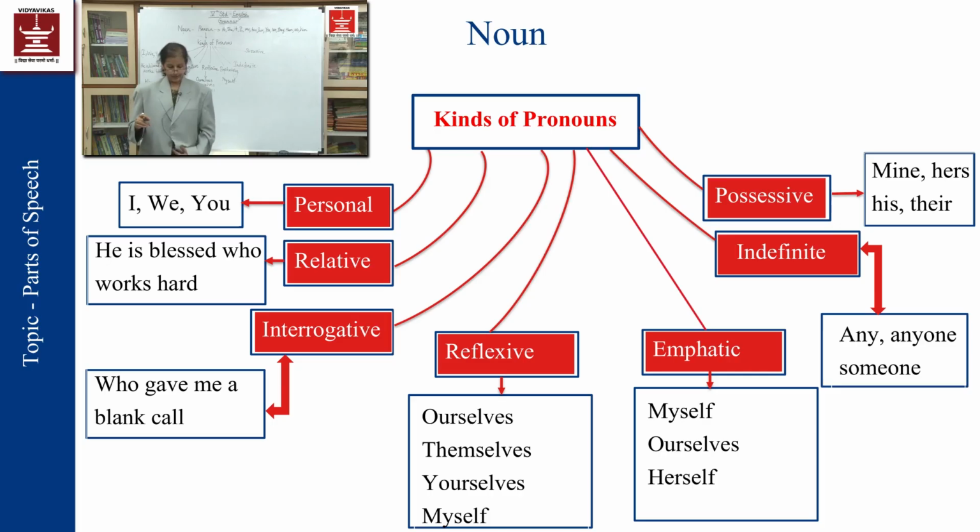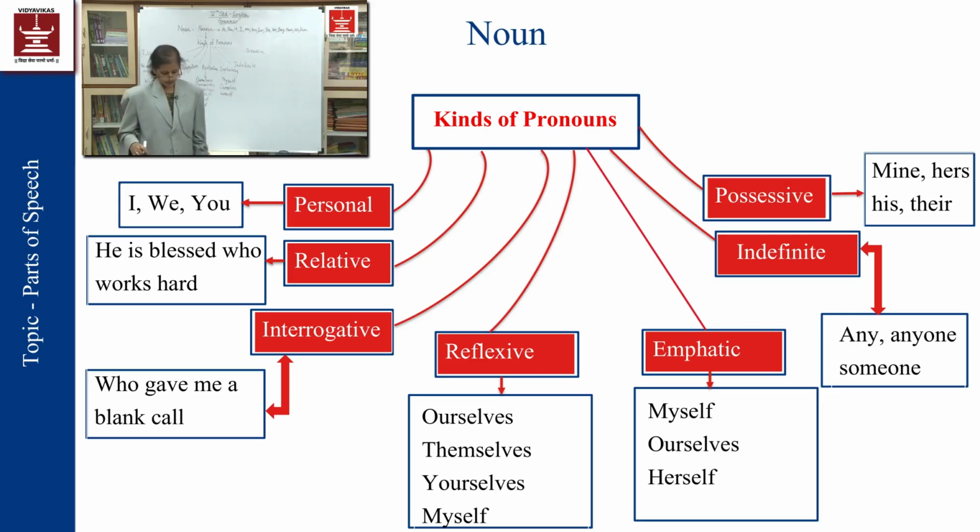So, these reflexive pronouns are used in a different way, where I am putting emphasis to show that the work is being done by the particular person. For example, she had to clean up her room by herself. So here that word herself is called an emphasizing pronoun. In this way. Okay.